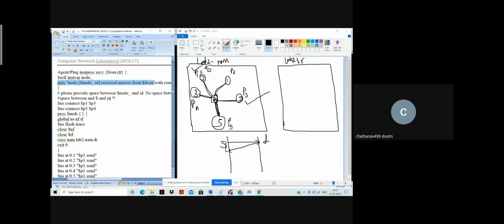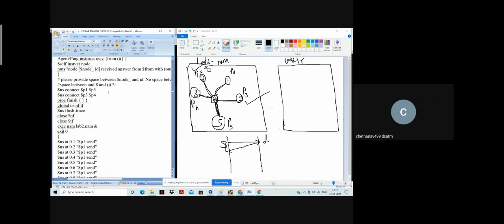Here P1 will by itself send a request, and it will wait for the acknowledgement. Within some RTT it will get the acknowledgement, and that information will be printed here. That's what is actually provided over there.